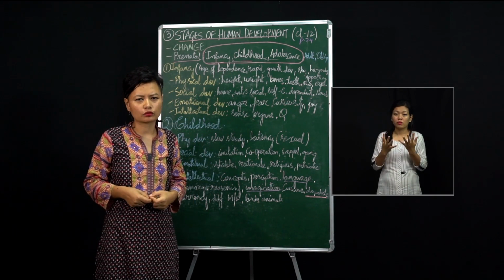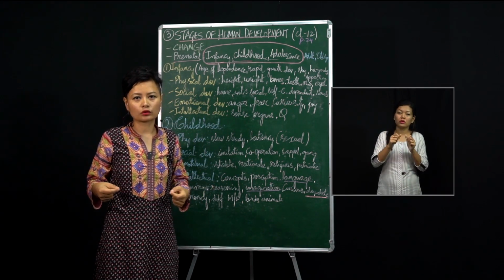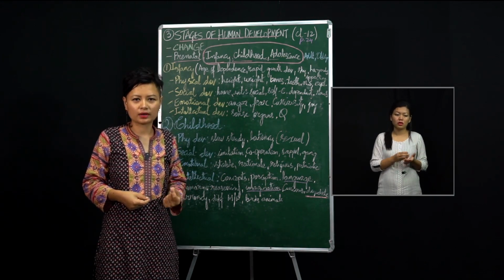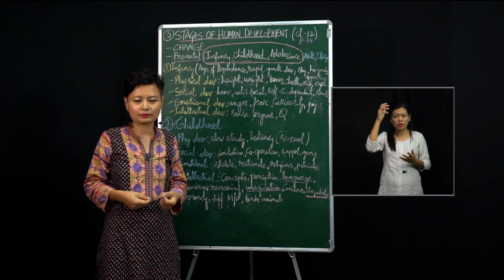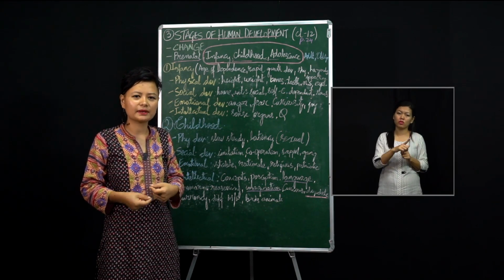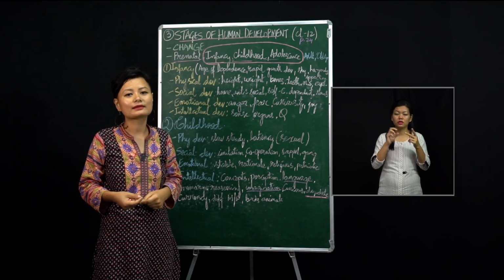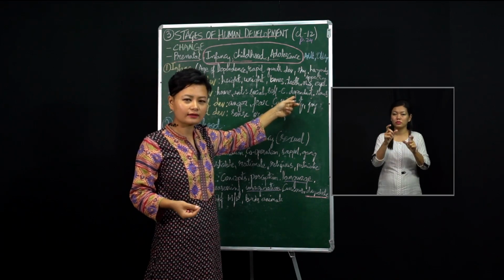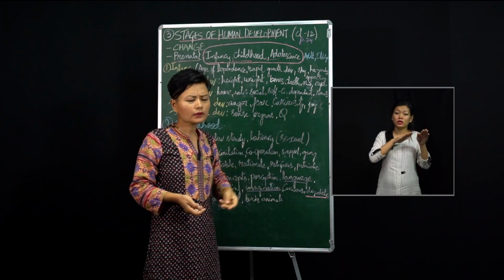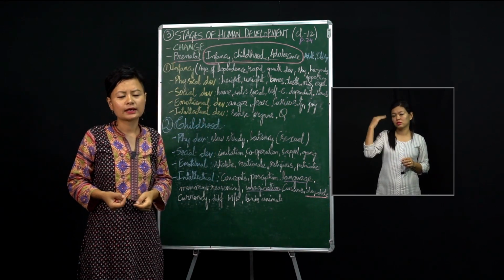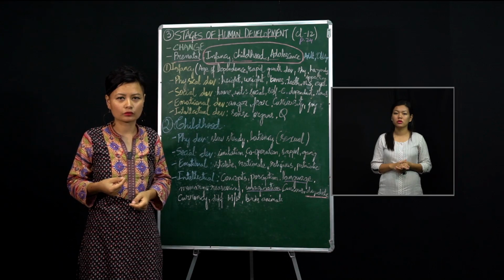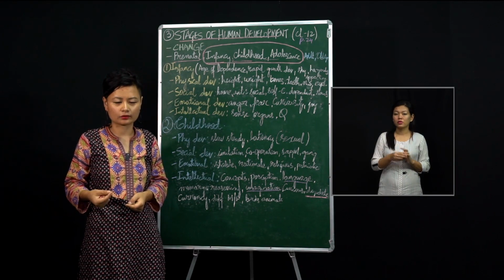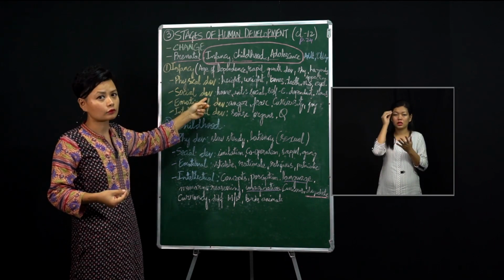Self-centered means everyone in the house focuses on the baby. Suppose if you have a baby at home, then all of the adults, all of the grown-ups, they will focus their attention on the child, isn't it? Yes or no? To feed him, to bathe him, to take care of him, or to let him sleep, right? So the baby in the infancy stage is very self-centered. Okay, and then they depend on the elders for all the things that they want. And then in this stage, it is also said that the child learns to make certain sounds by imitation. Okay, so he'll try to imitate the parents or the elders at home. Okay, so those are some of the social development.